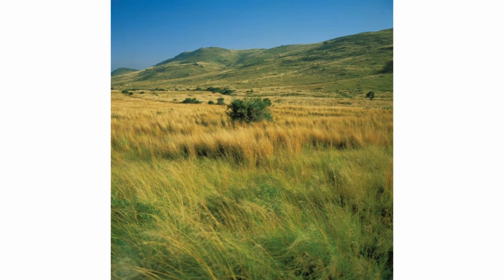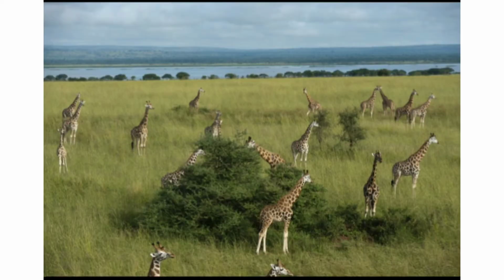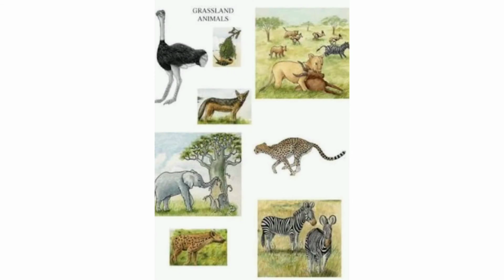Grasslands are mostly covered with tall grasses. They are very flat and open lands. When we compare with the desert, grasslands get more rain. They are the natural habitat of big animals like elephants, giraffes, zebras, lions, etc.